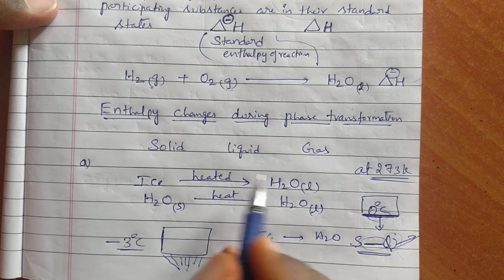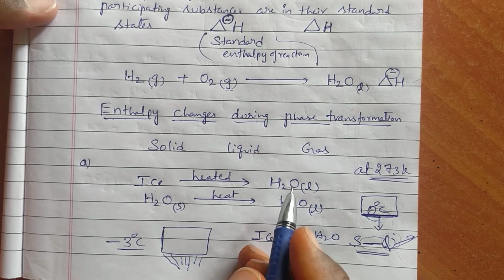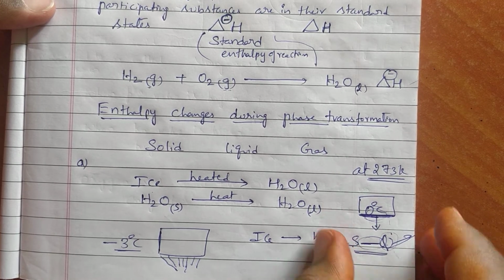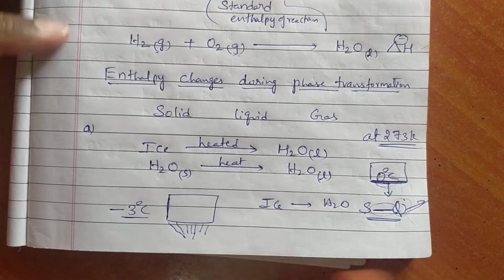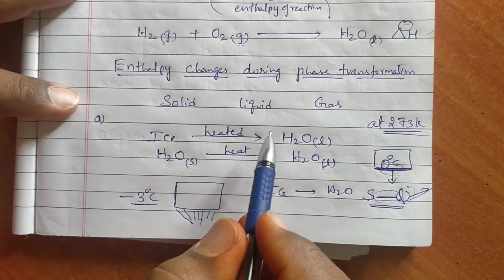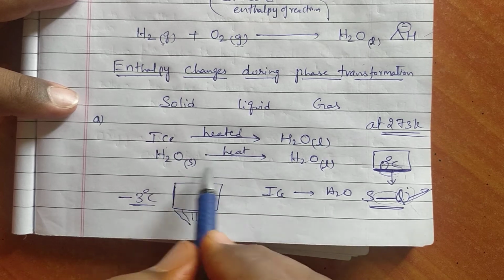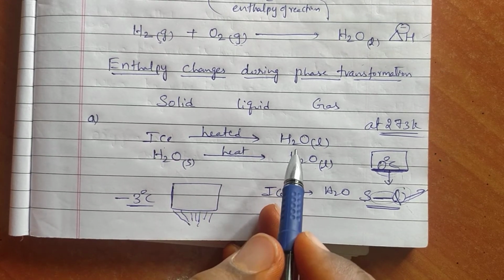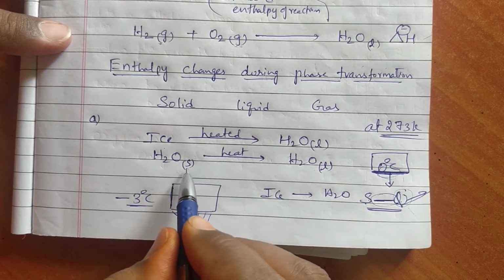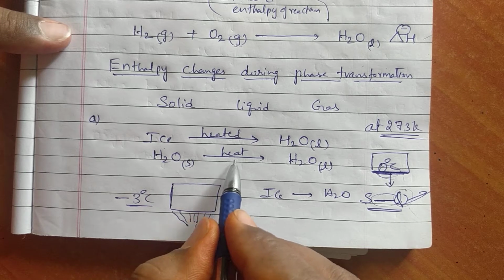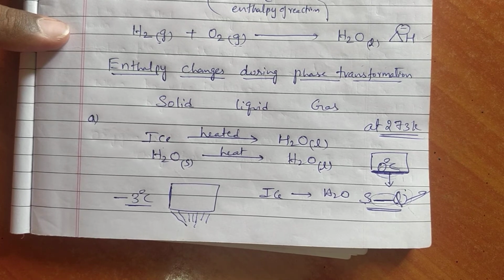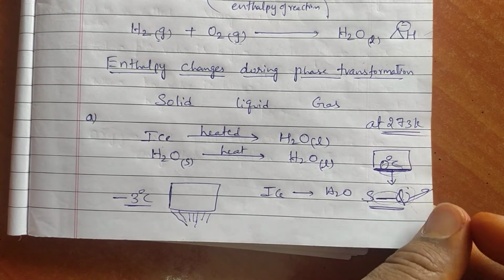For this conversion of solid to liquid, some amount of energy is involved. I will write that in the next paper. Before that, I hope you are understanding. Okay, there are three states of matter: solid, liquid and gas. Now we are first converting the solid to liquid. That process is called melting. Conversion of solid to liquid is called melting. So when we heat solid water, it will be converted to liquid water by a change in enthalpy. What is the change in enthalpy? I will show now. See.